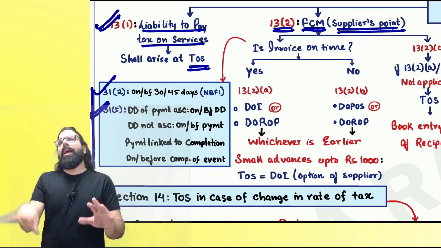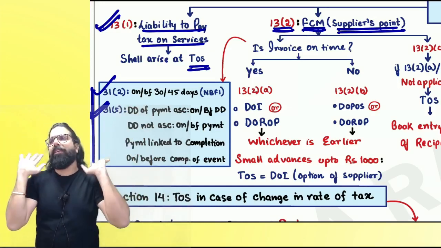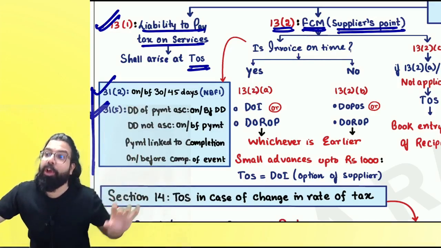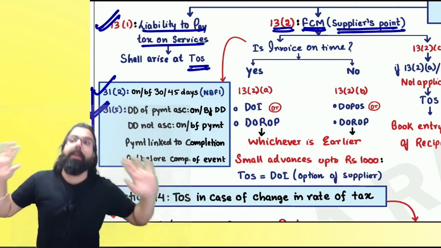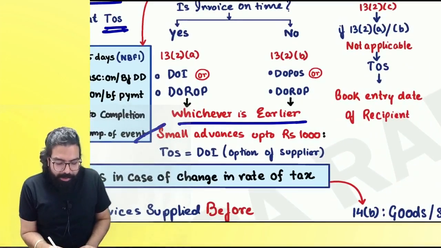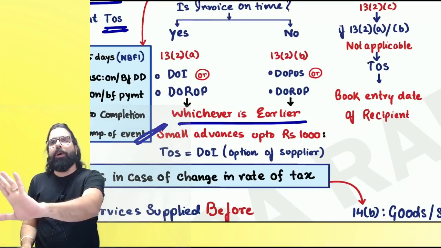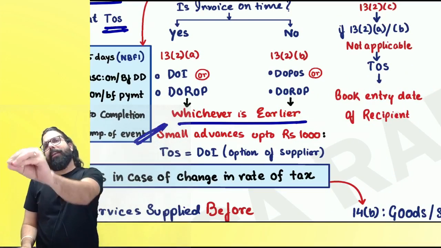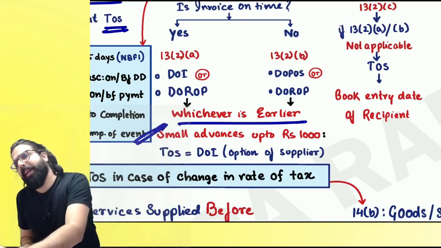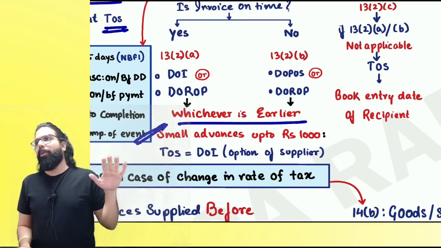Now, if I raise the invoice on time, then it is the date of invoice or date of payment, whichever is earlier. If I don't raise the invoice on time, it is the day I provided the service or the day I received the payment, whichever is earlier. I hope everyone is clear. Always remember, in case of service, if you receive small advances up to rupees 1,000, you can pay the GST at the time of receiving the advance, or when you raise the invoice, at that time also you can raise the invoice.